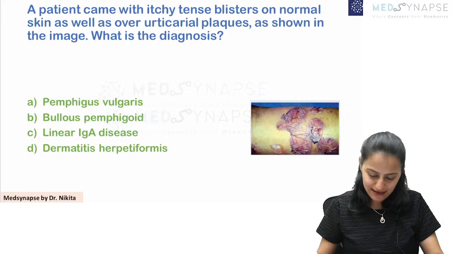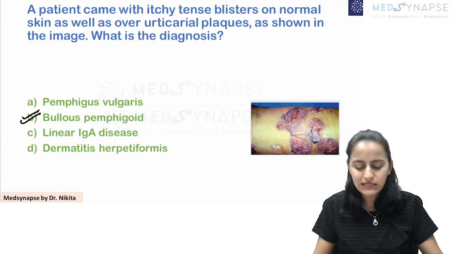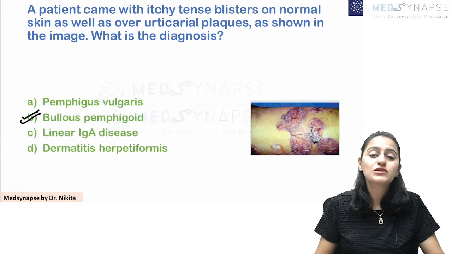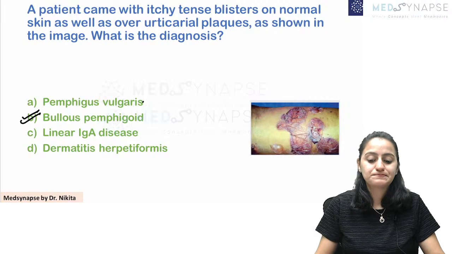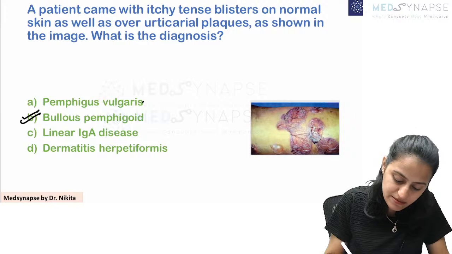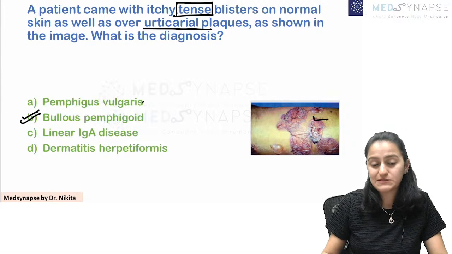So I think the majority of you have answered it correctly. This is bullous pemphigoid. Can you tell me why is this bullous pemphigoid? Why is this not pemphigus vulgaris? Because remember that tense blisters and urticarial plaques is what is mentioned here.